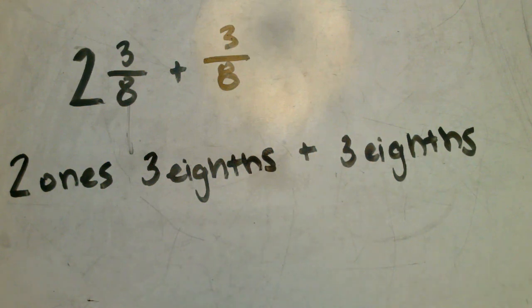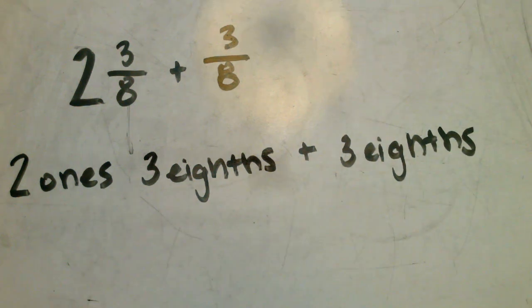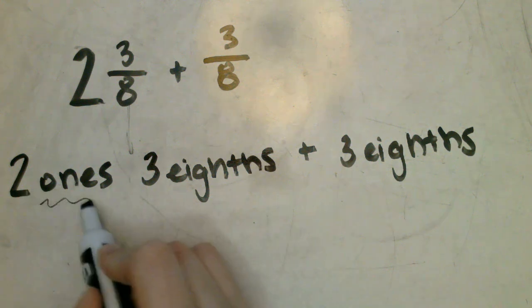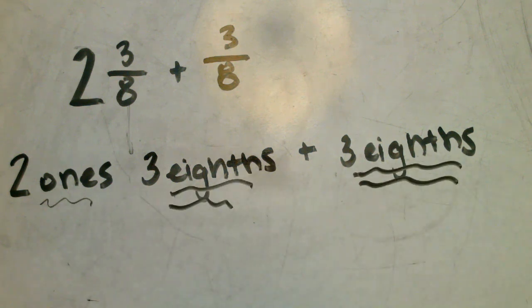If we were looking at this problem at the units that were involved, we have ones and eighths. When we add numbers, we like to add like units. So since we have ones and eighths, on our whiteboards, let's underline and write this on yours.